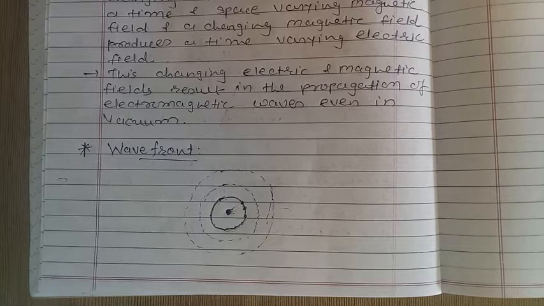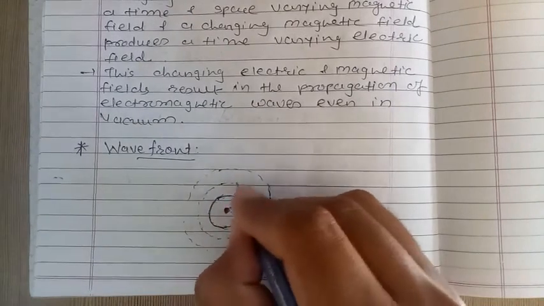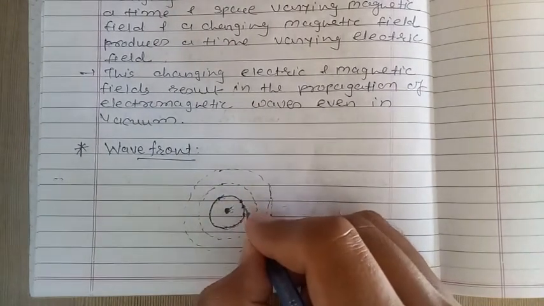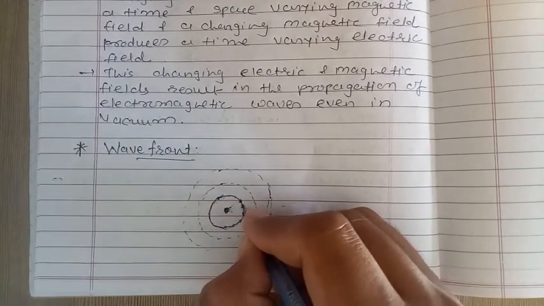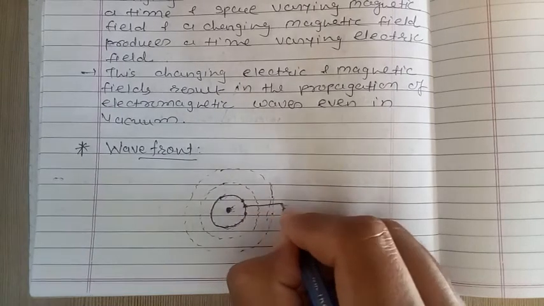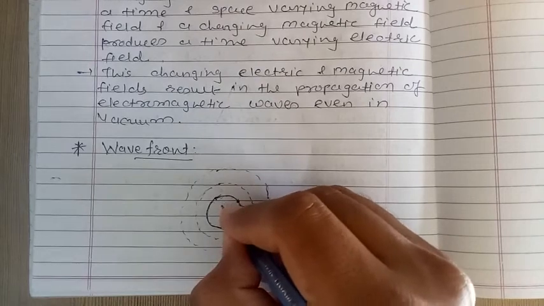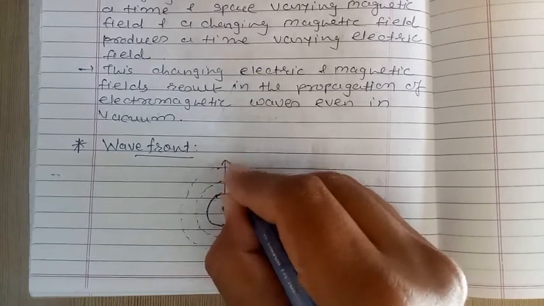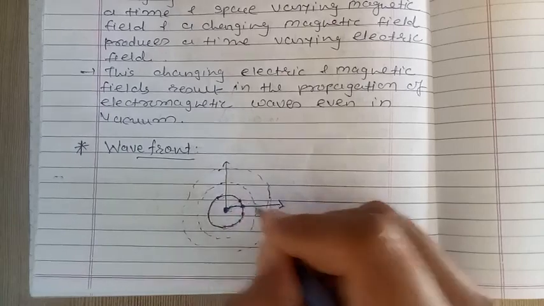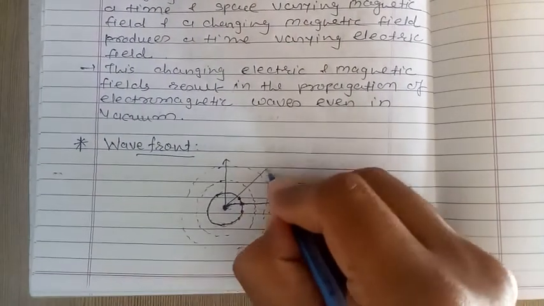Now the energy of the wave travels in a direction perpendicular to the wavefront, right? This is our wavefront, and if we want to draw perpendicular, we can draw like this, like this, like this.